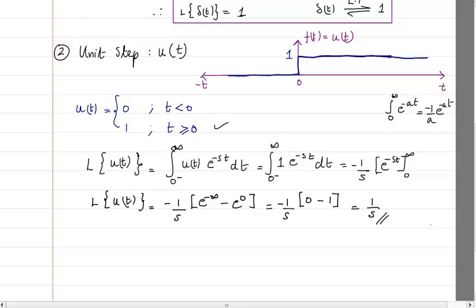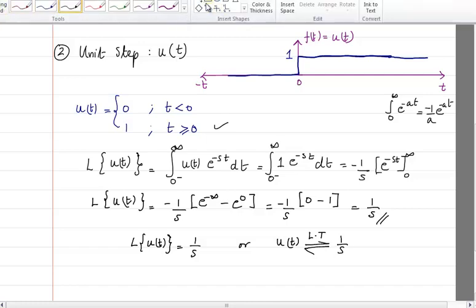Now, do I need to do the integration anytime soon? No need. Now I can directly use this result that the Laplace transform of u of t is going to be 1 by s. Again putting the arrows, the Laplace transform will give me 1 by s.